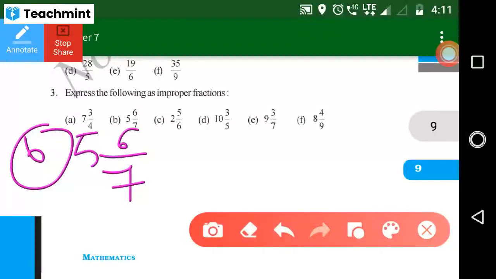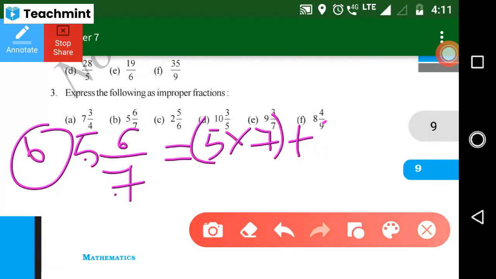Now. Ma'am, now it is clear. So, 5, 6 by 7. So next, what do we have to do? You just multiply these two. It means 5 into 7 after plus 6 divided by 7.